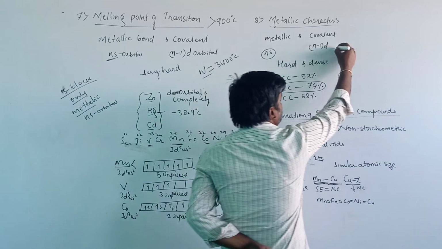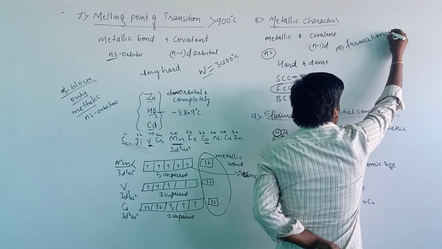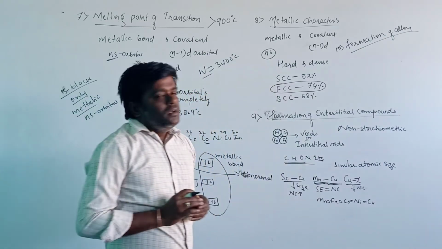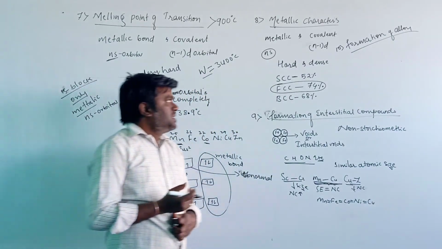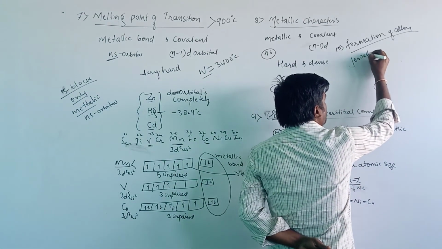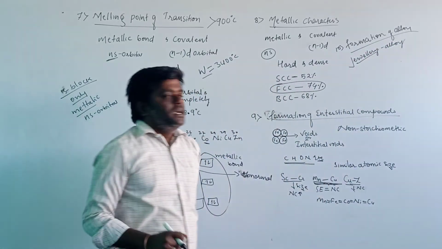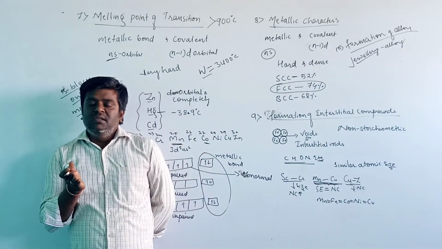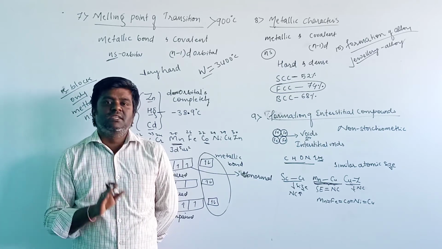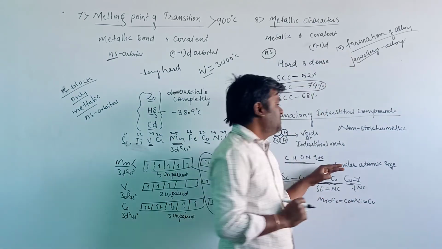Another one, that is the tenth one, formation of an alloy. These are involved in the formation of alloys. An alloy is formed when we insert another metal in the crystal lattice of a metal. Jewelry is the main example; these are nothing but alloys. When a metal is inserted in the interstitial void of the crystal lattice of a metal, it is known as an alloy. This formation of alloy is mainly due to the similar atomic size.